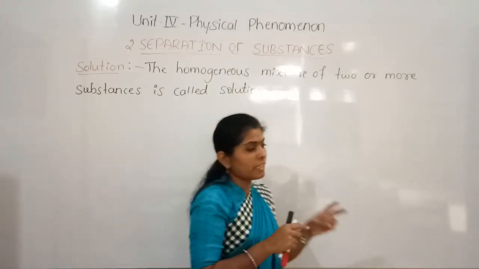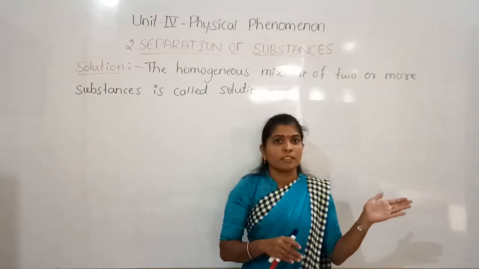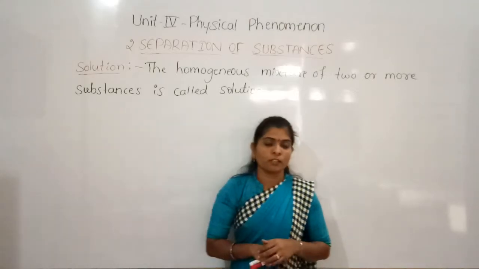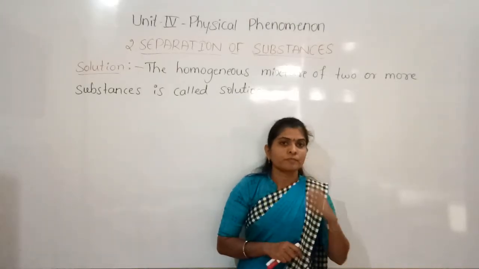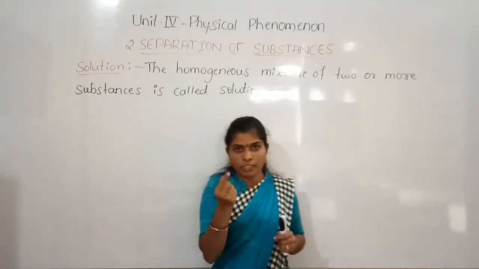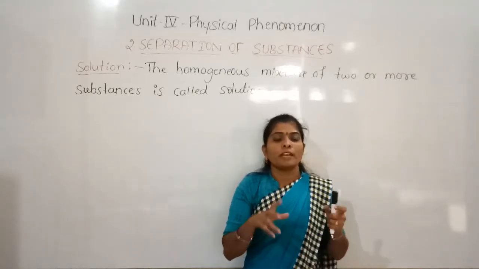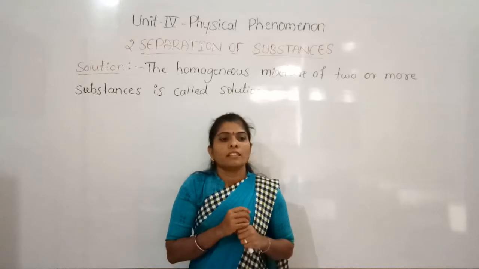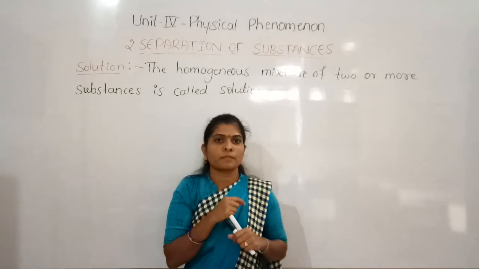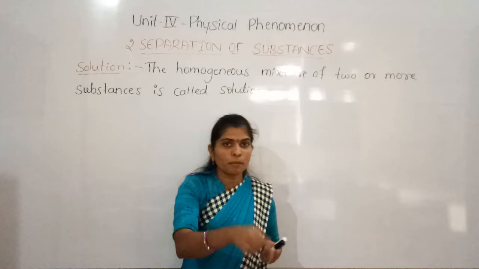For example, when you mix salt with water, take a tablespoon of salt and put it in a glass of water and mix. Taste the top portion, the middle portion, and the bottom.